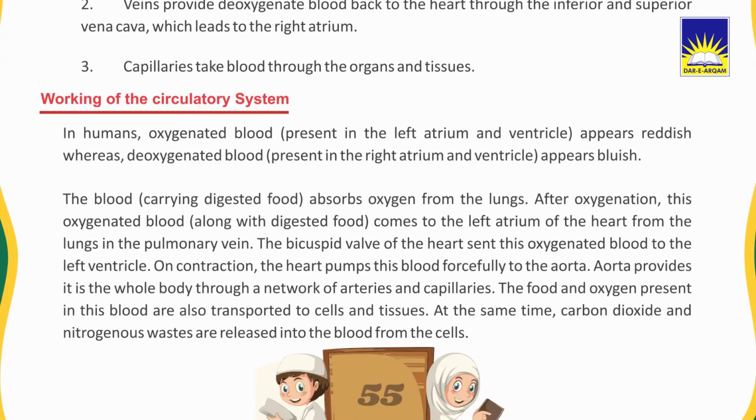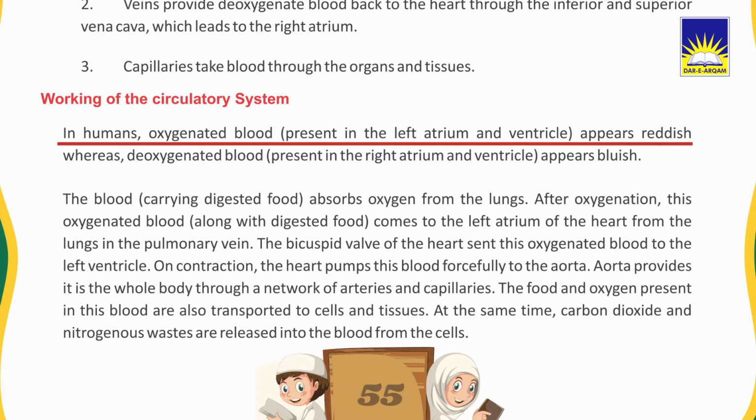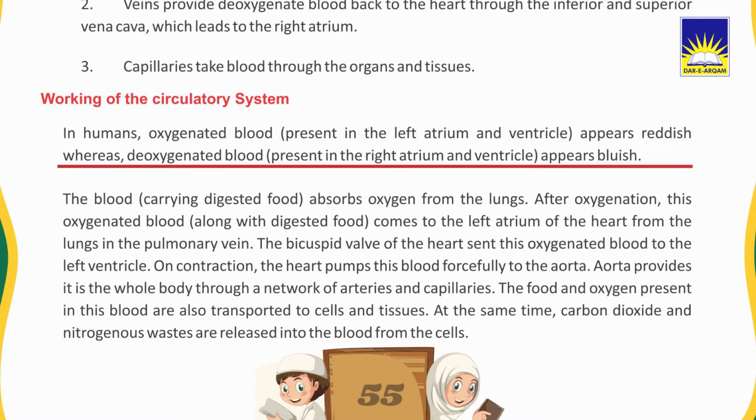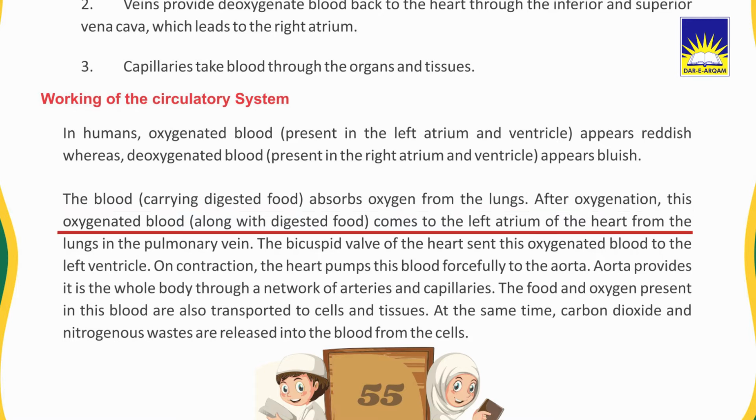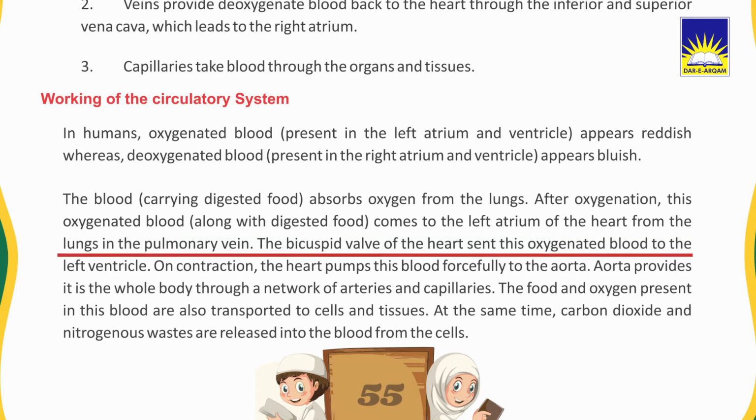Working of the circulatory system. In humans, oxygenated blood present in the left atrium and ventricle appears reddish, whereas deoxygenated blood present in the right atrium and ventricle appears bluish. The blood carrying digestive food absorbs oxygen from the lungs. After oxygenation, this oxygenated blood along with the digestive food comes to the left atrium of the heart from the lungs in the pulmonary vein.